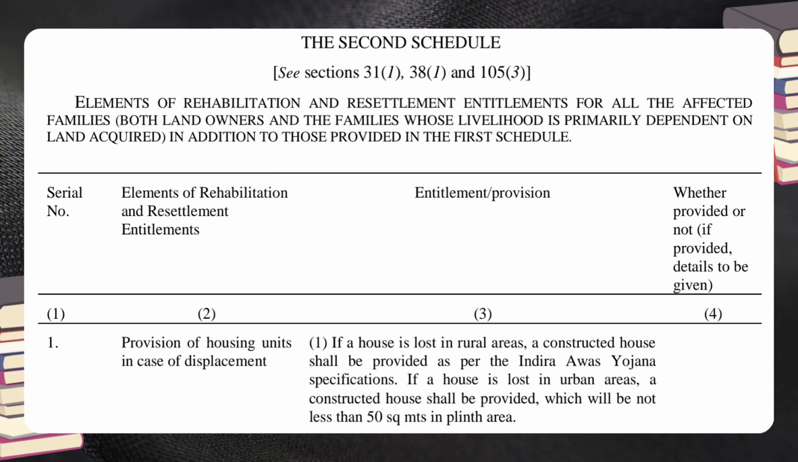In case of displacement. Entitlement or provision: 1. If a house is lost in rural areas, a constructed house shall be provided as per the Indira Awas Yojana specifications. If a house is lost in urban areas, a constructed house shall be provided, which will be not less than 50 square metres in plinth area.